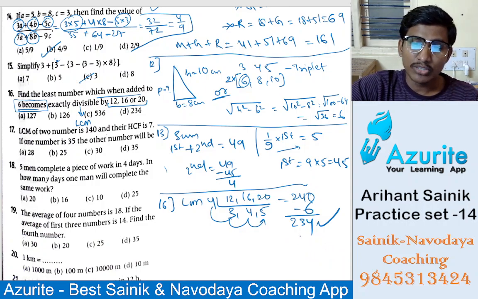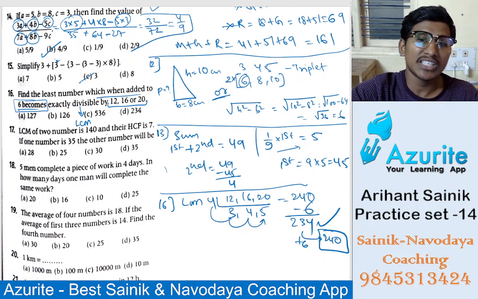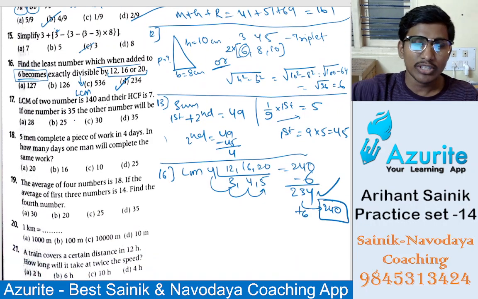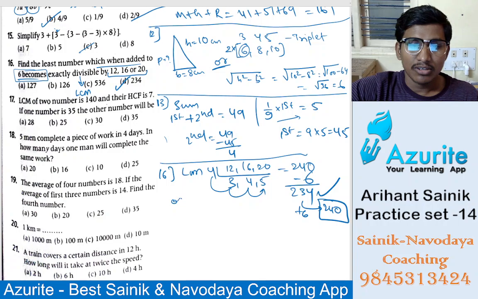So then you will get the answer 240, which will be divisible. So 234 means option D. Sir, or can we go with the options? You can go with the options, yes, that will be easy.